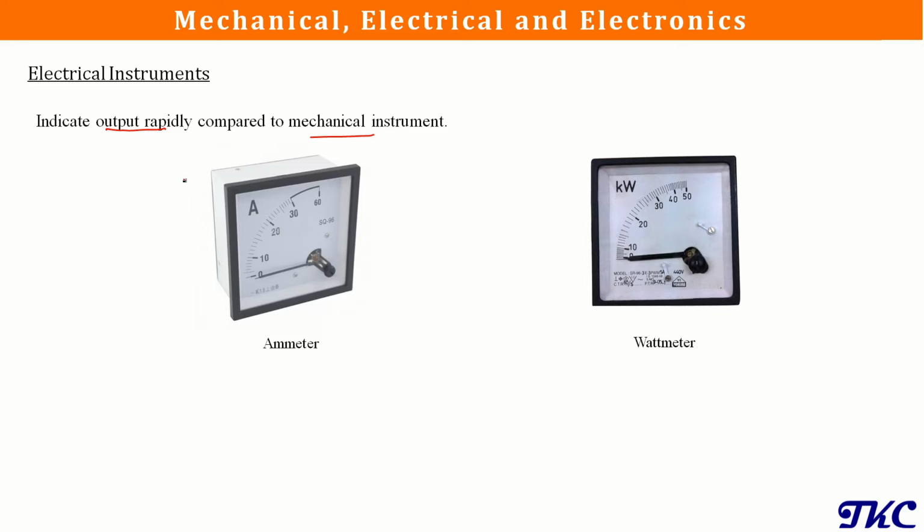Now these electrical instruments are used for measurement of electrical quantities or related quantities, but they also suffer from the same drawback as mechanical instruments, because these electrical instruments also use a pointer which has mass associated with it. So again, these kinds of instruments are not good for dynamic response measurement. They also have a limited time response. That means whenever we have a quantity which is available for very little time, they may not be able to sense that quantity. That is a problem with electrical instruments.